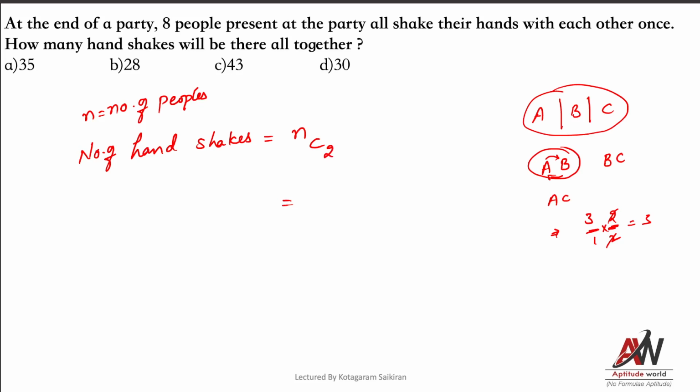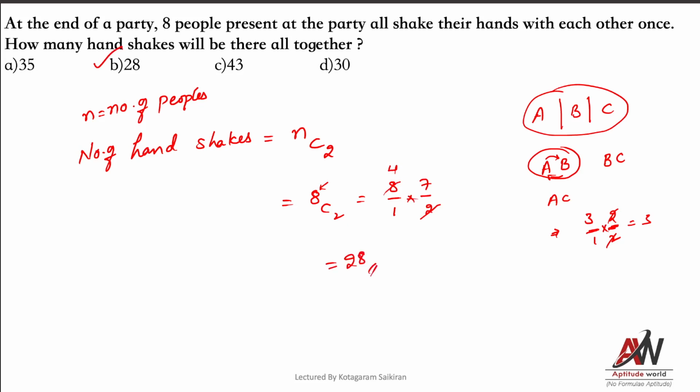Here there are 8 people, so 8C2. Don't go for many formulas, take slots. 2 slots. 8 people, so 8, next 7, divided by the slot numbers 1 and 2. So 4 sevens, 28 handshakes are possible. That's it.